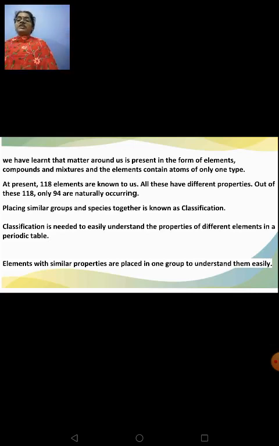So, what is classification? Placing similar groups and species together is known as classification. So, this classification is needed to easily understand the properties of different elements in a periodic table. Elements with similar properties are placed in one group to understand them easily. This we have all done earlier.